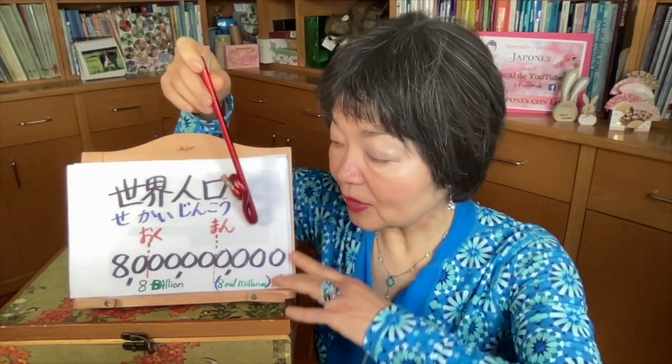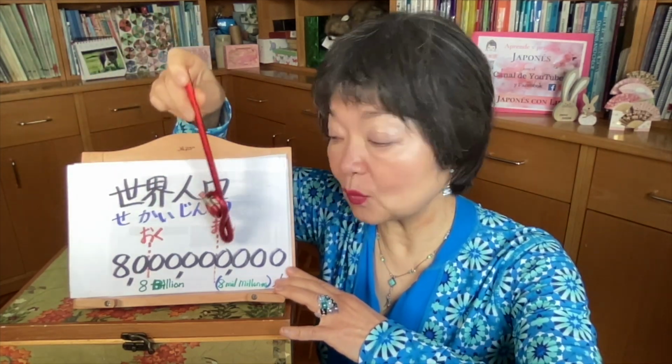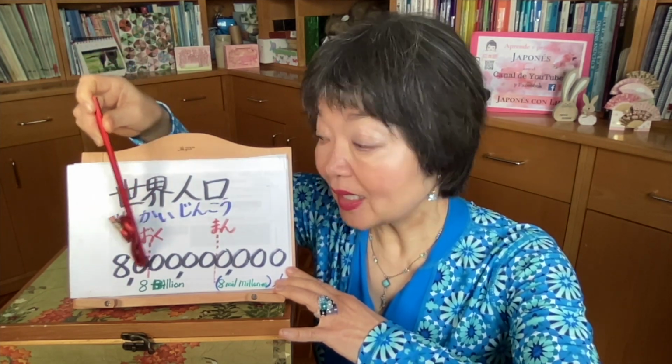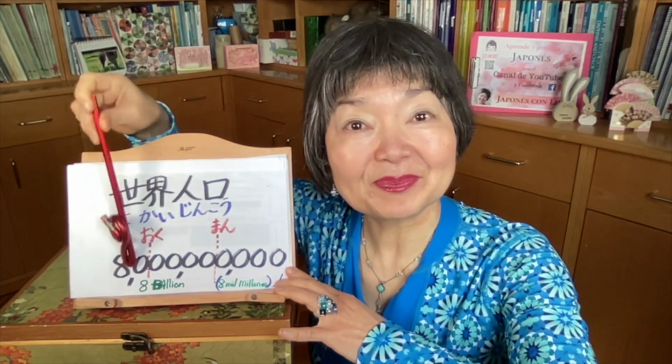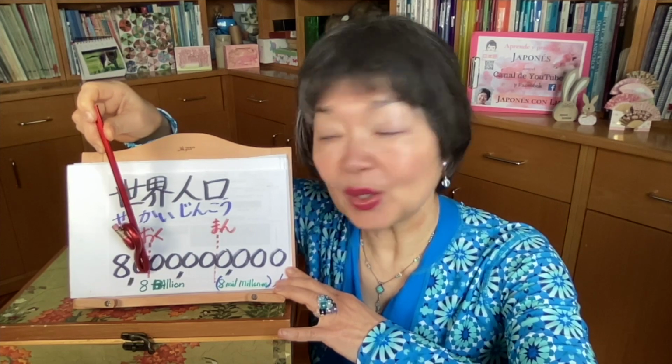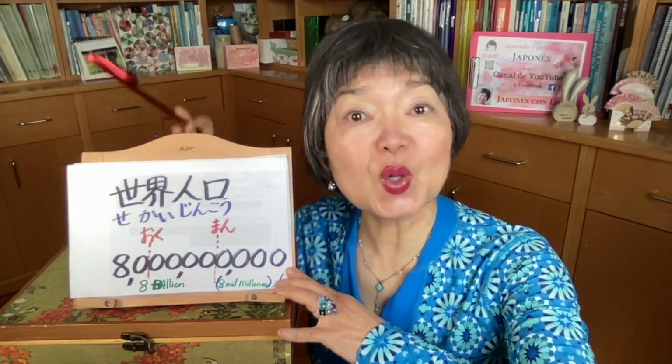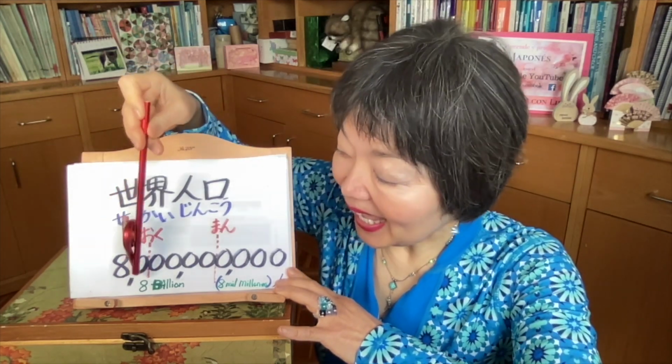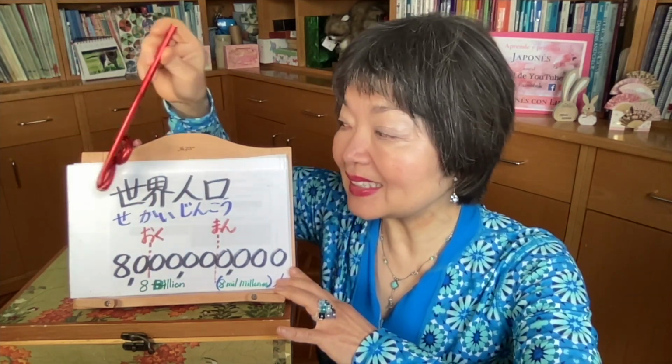It's nearly, 1, 2, 3, 4, man, 1, 2, 3, 4, oku. So here, this 80 oku, 80 oku nin. It's nearly 80 oku nin. In English, nearly 8 billion people. This is 世界人口, world population.